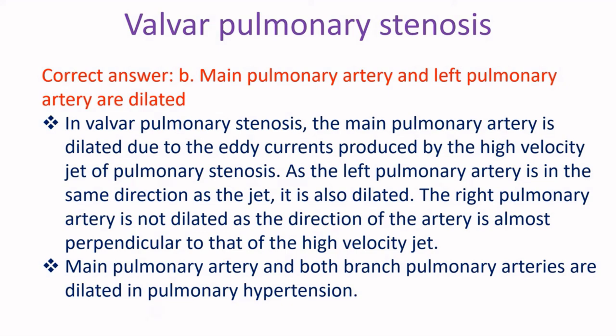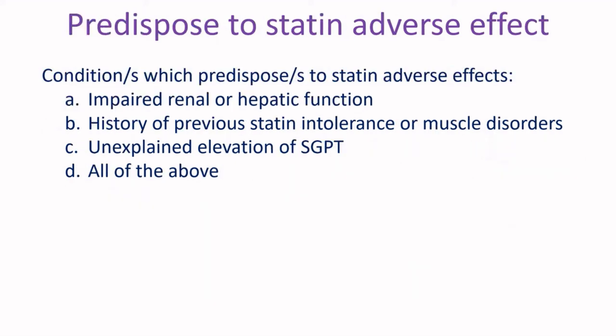In valvular pulmonary stenosis, the main pulmonary artery is dilated due to the eddy currents produced by the high velocity jet of pulmonary stenosis. As the left pulmonary artery is in the same direction as the jet, it is also dilated. The right pulmonary artery is not dilated as the direction of the artery is almost perpendicular to that of the high velocity jet. Main pulmonary artery and both pulmonary arteries are dilated in pulmonary hypertension.